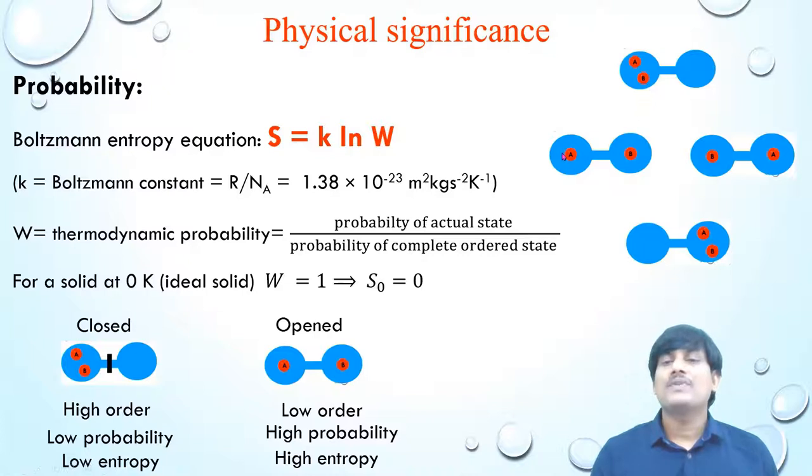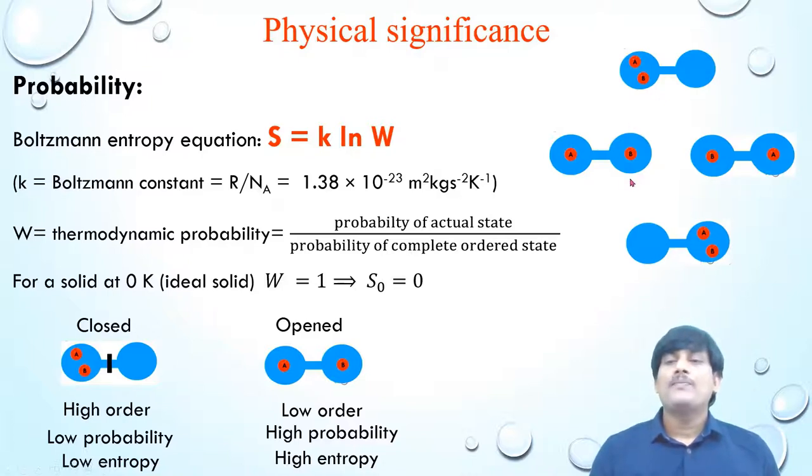Suppose if you take bulb with single molecule, each bulb with single molecule, here you can find two configurations, A in first bulb and B in second bulb, and B in first bulb and A in second bulb. So in this case you have two configurations. Suppose if you take the next state, in which the two gaseous molecules are in second bulb, here you can find only one state. So here the probability is 2, here the probability is 1, here also the probability is 1.